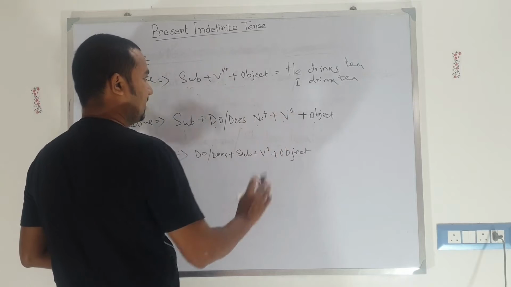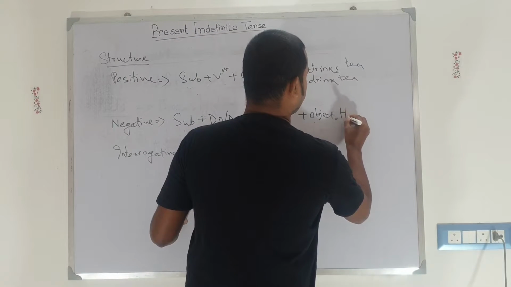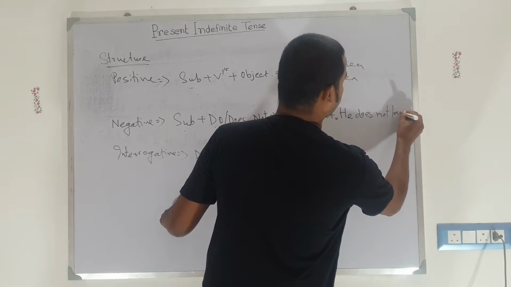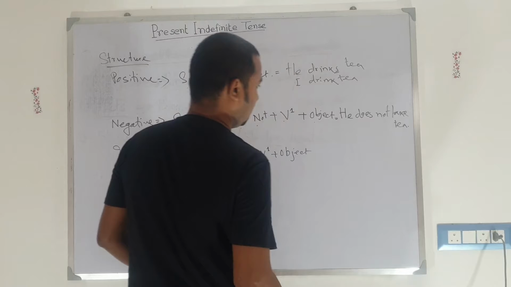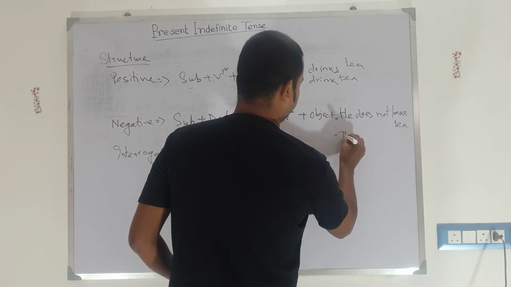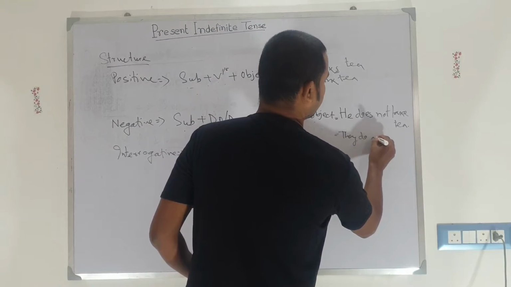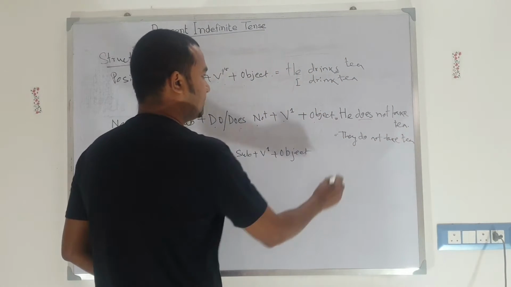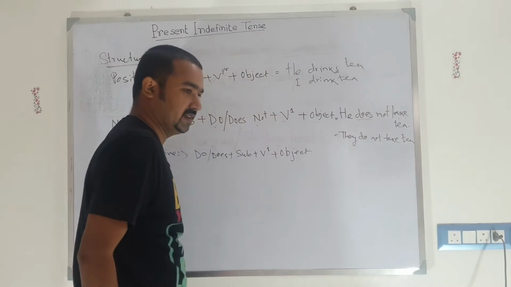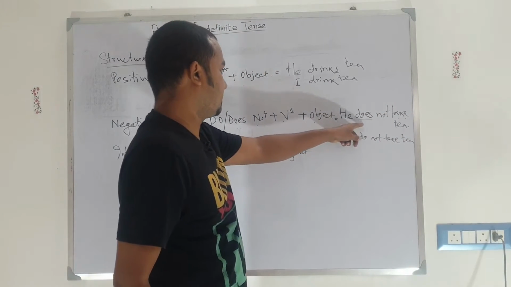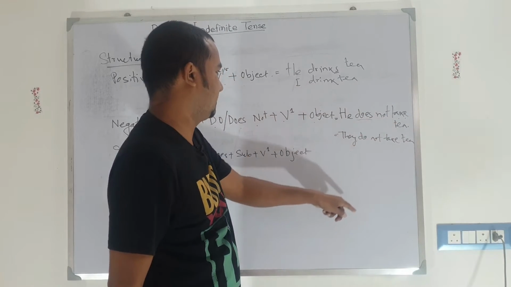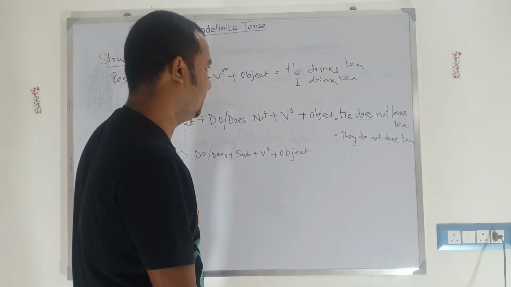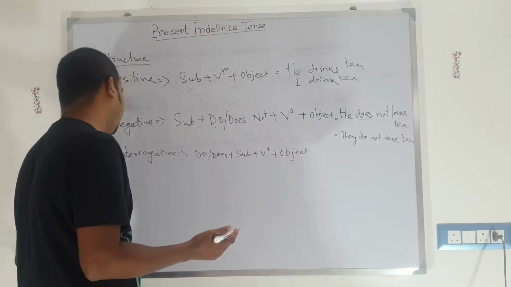Because he does not take tea, you may write he does not take tea, or in case of they, they do not take tea. If does is there, then you don't need to add s or es to the verb. You just simply add the V1 form. He does not take tea. He does not go to school. He doesn't go to office. He doesn't do any work. You can write this way.